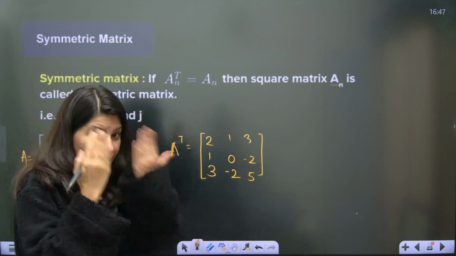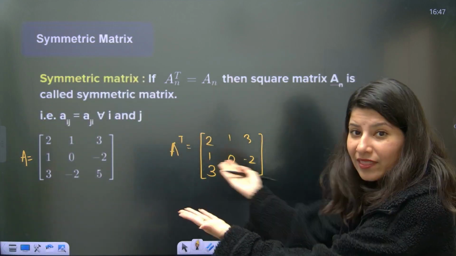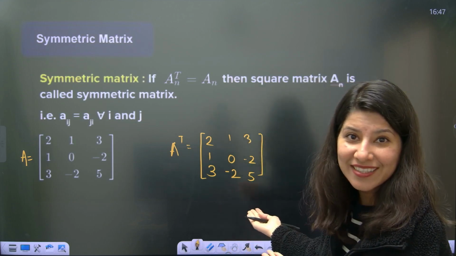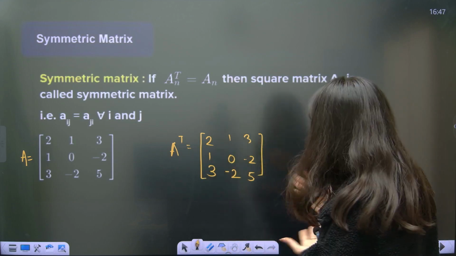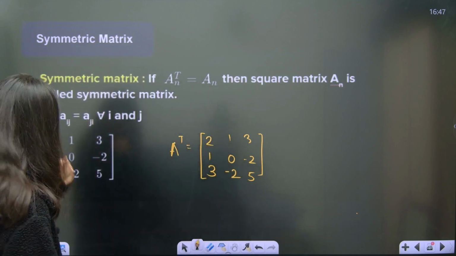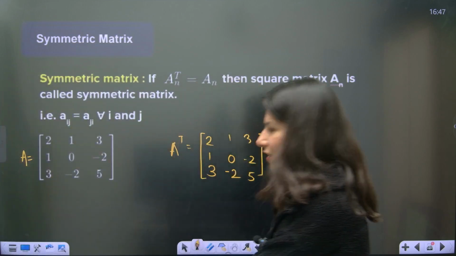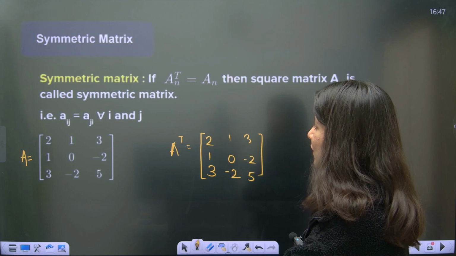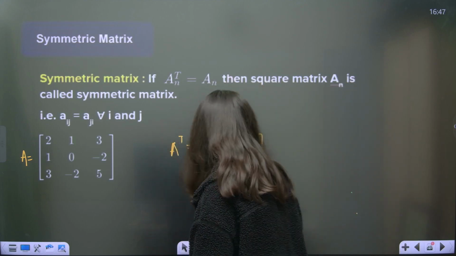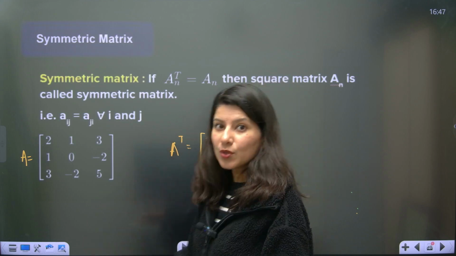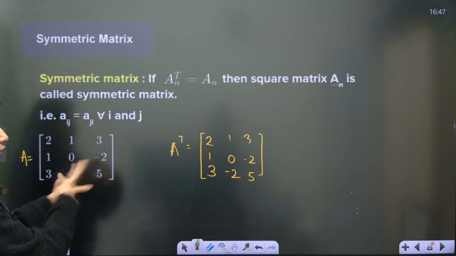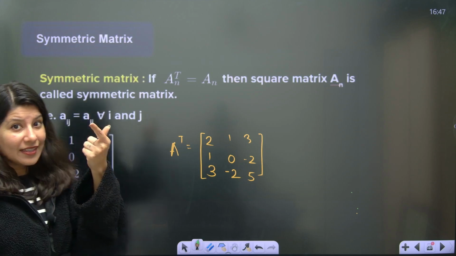And now just look at it. Just look. Look at their faces. Can't you see twin brothers? Huh? 2, 1, 3, 2, 1, 3, 1, 0. How is that happening? What is so special about this matrix? I mean, even if I take transpose, it is not changing. So the special thing about this is, you don't have to actually calculate A transpose and then compare. You can directly see this. I can directly see this. I don't have to calculate. And I can just tell this.